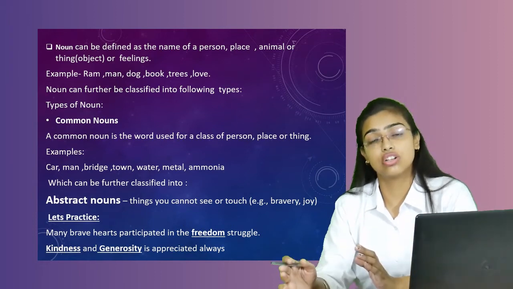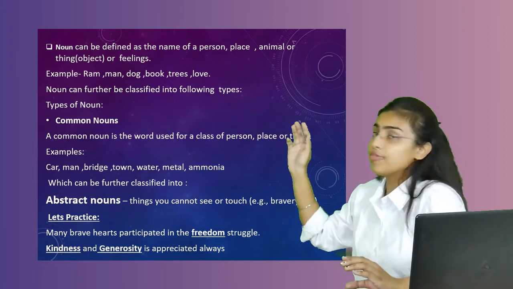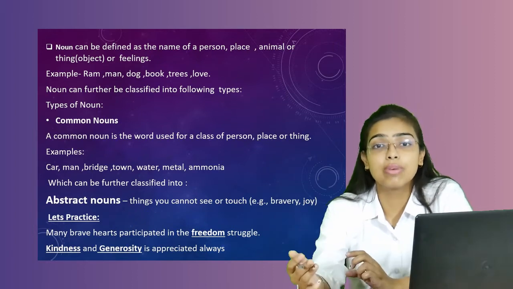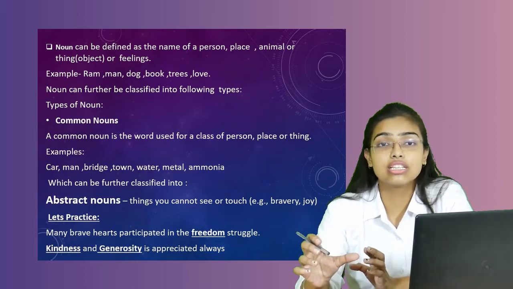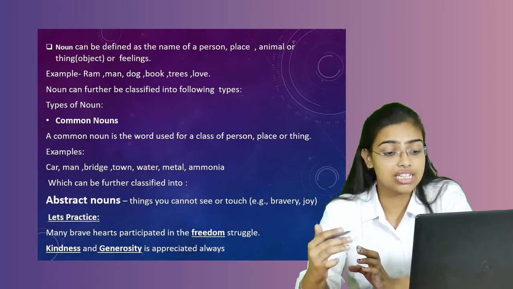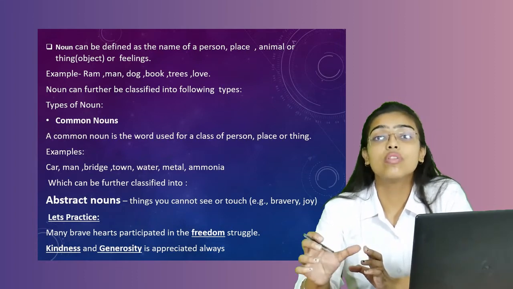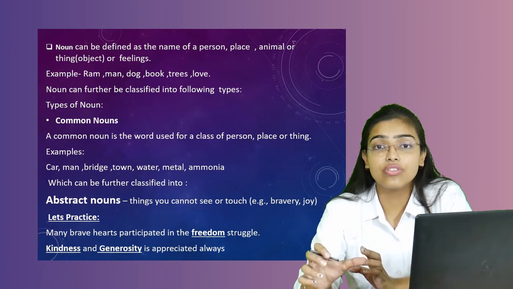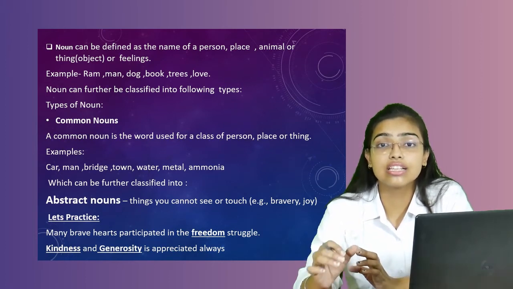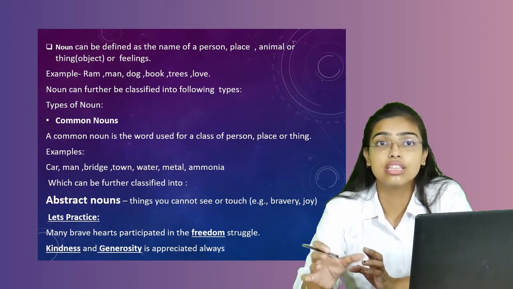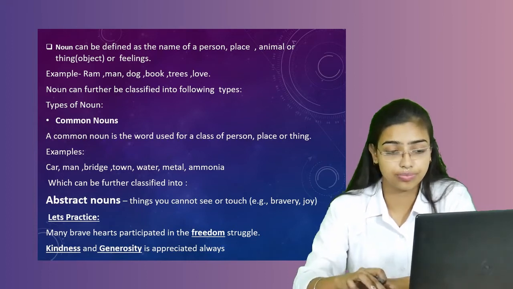The next example that comes our way is: kindness and generosity are appreciated always. Kindness and generosity. These are the two words which have been highlighted here. What do we mean by this? Kindness and generosity are two kinds of feeling which have been highlighted here. These are always appreciated. These are the words which we can feel. The kindness we show to someone and the generosity when we are generous towards someone. These are the words which can be felt.